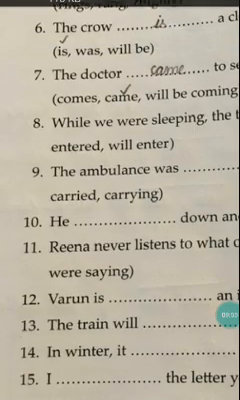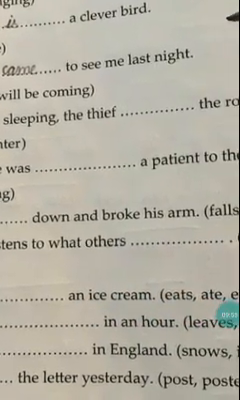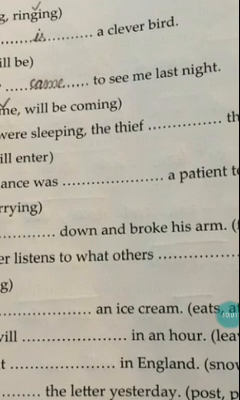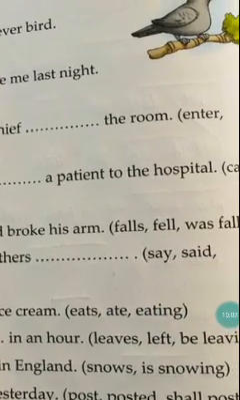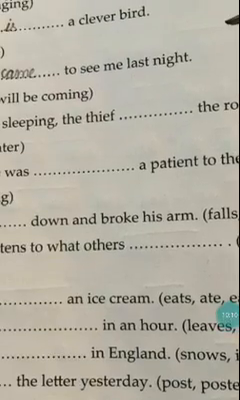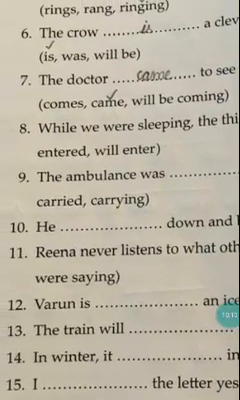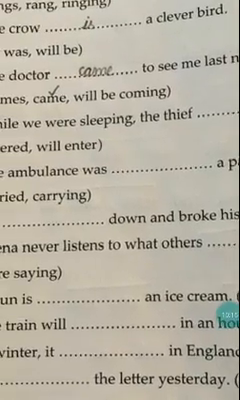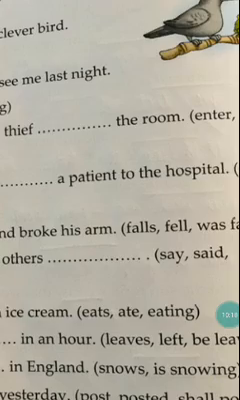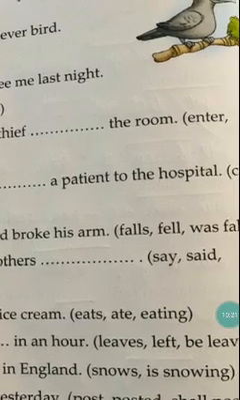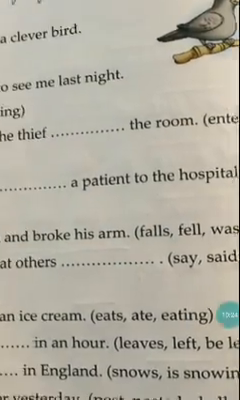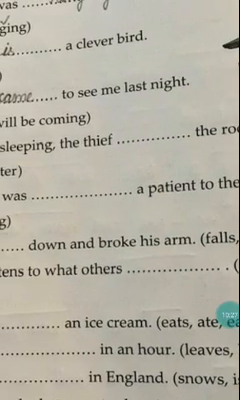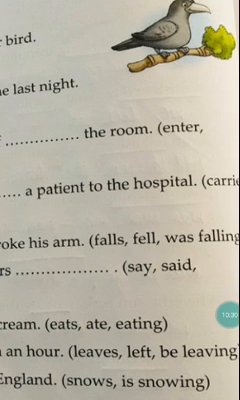10th one. He dash down and broke his arm. Let us see. Falls, fell, was falling. He falls down and broke his arm, or else he fell down and broke his arm. He was falling and broke his arm. Was falling is something past continuous, which is wrong. The falling is not a continuous action, right? So that is the wrong option, so eliminate it.